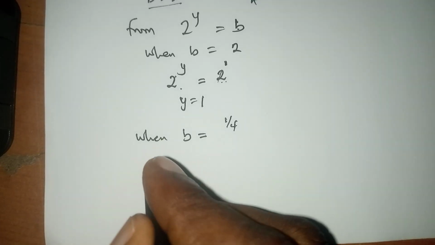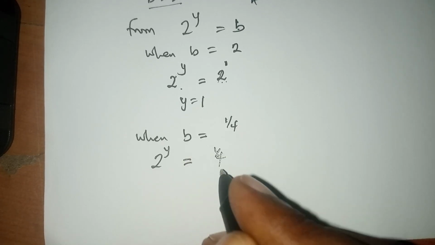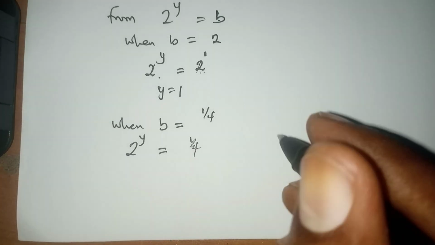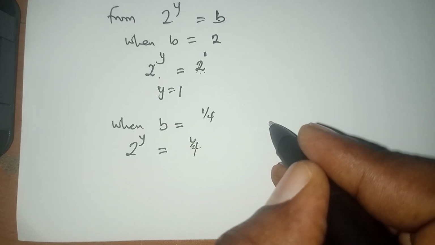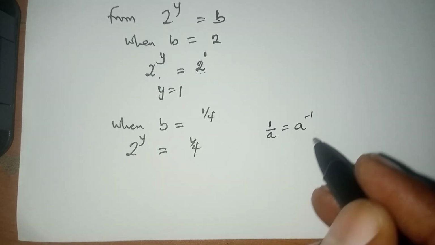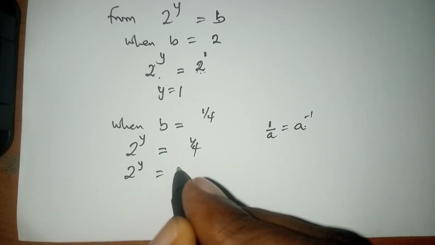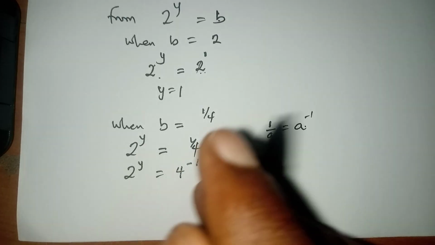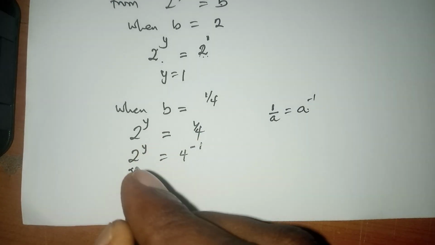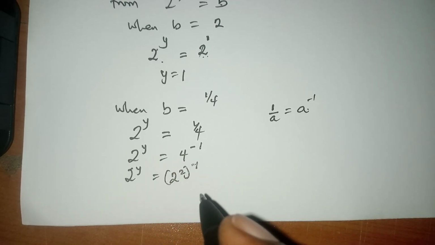Do it again. You repeat it. 2^y equals 1 over 4. But don't forget, in indices, I told you that 1 over a is the same thing as a raised to power minus 1. So when we apply this, we have 2 raised to power y equals 4 raised to power minus 1. So 2 raised to power y equals 2 raised to power 2 into minus 1.